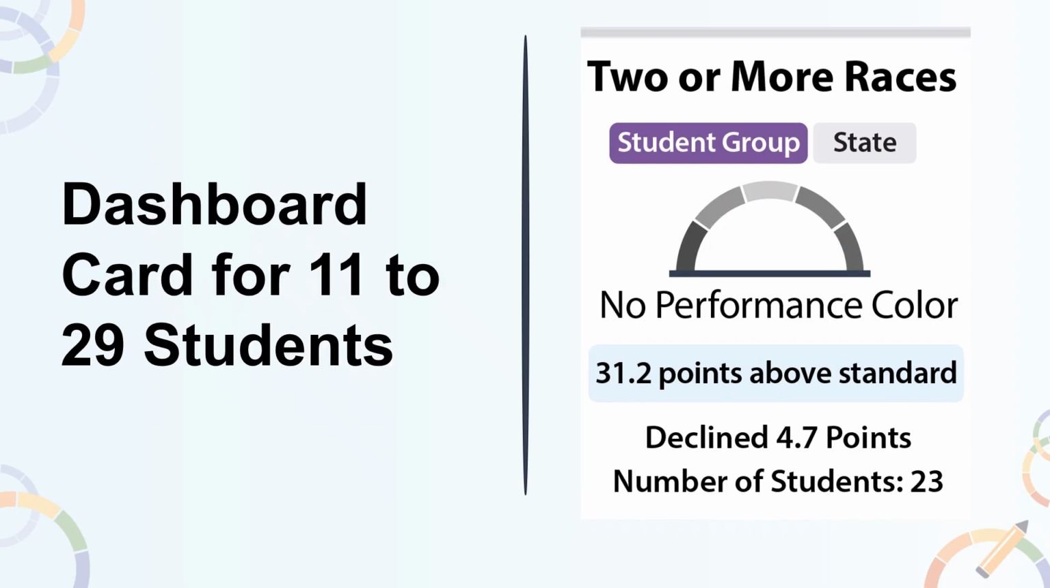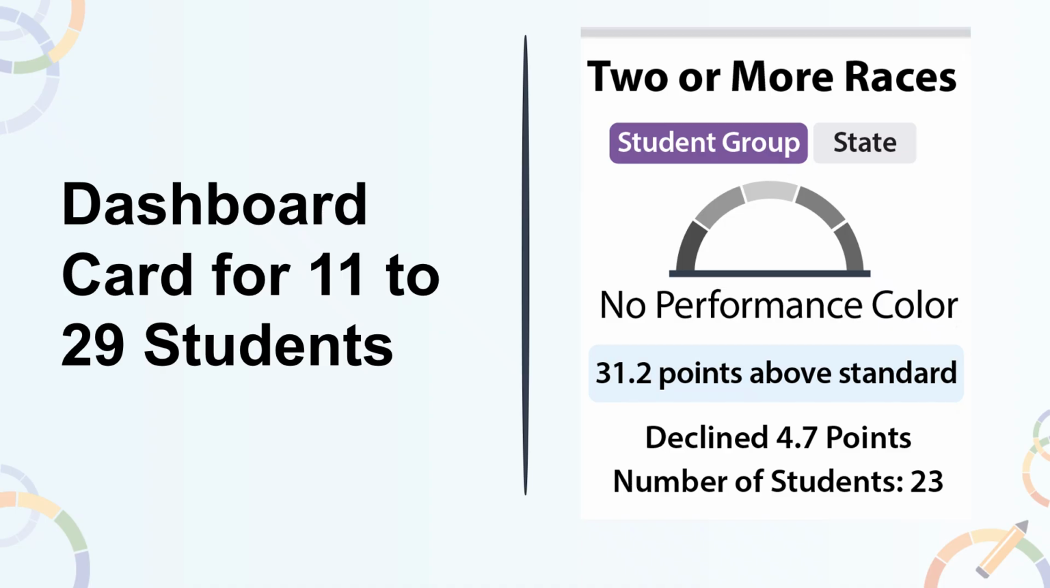A dashboard card will look different depending on the size of the denominator. If an LEA, school, or student group has a small denominator between 11 to 29 students in the current or prior year, then only the distance from standard and change from the prior year is reported.